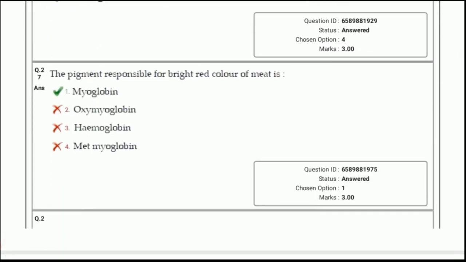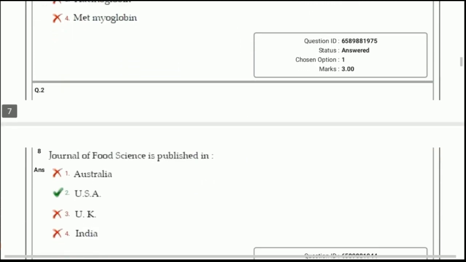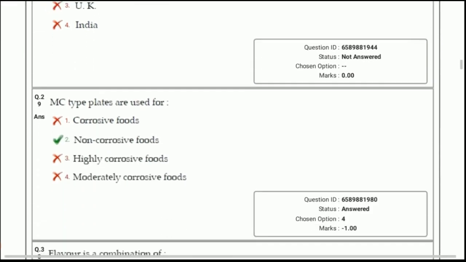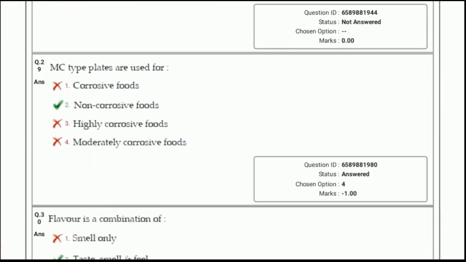Next, the pigment responsible for bright red color of meat is myoglobin, the natural pigment present in muscles. Next, Journal of Food Science is published in answer number 2, USA. Next question. MC type plates are used for answer 2, non-corrosive foods. These plates are used in canning process.